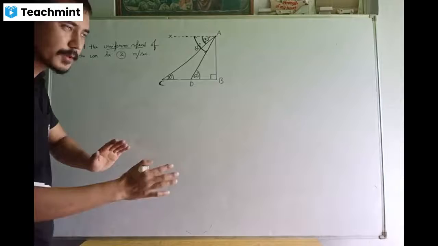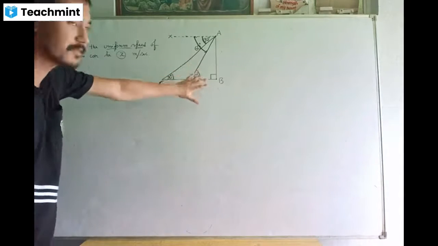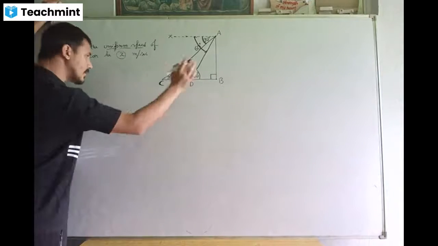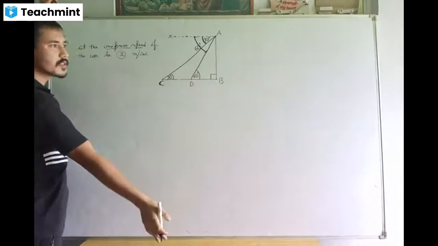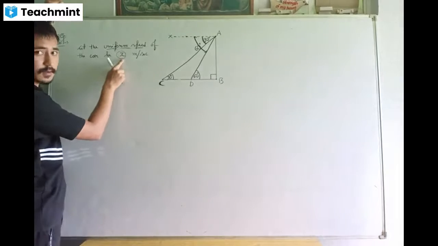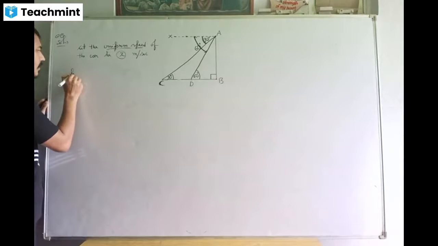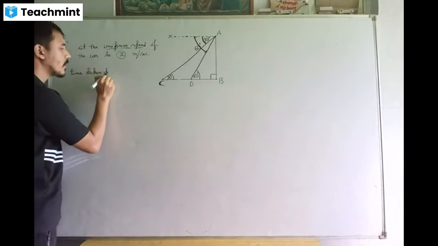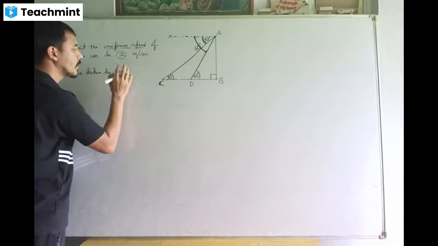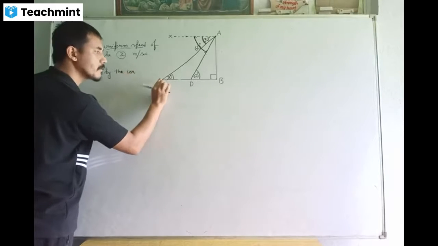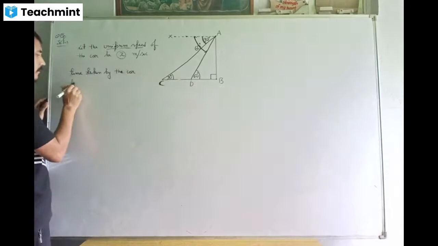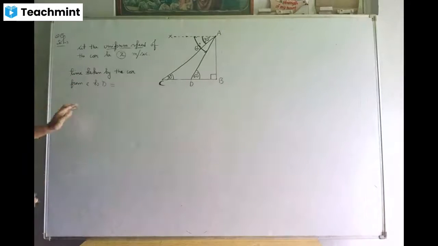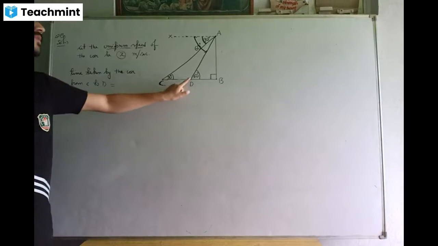But let us forget about the casualties. Let us try to solve this problem. So starting from the beginning till the end of the journey, the speed of the car did not change. So I have taken that speed to be x. Now, what is the time taken by the car in going from C to D? Time taken by the car in going from C to D.